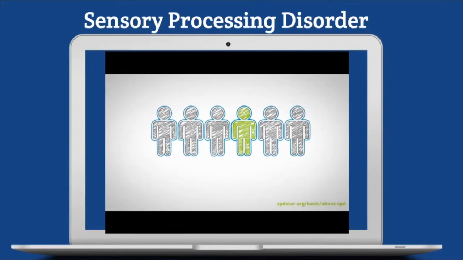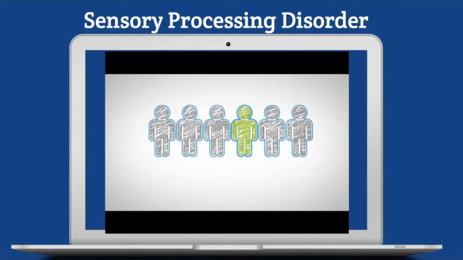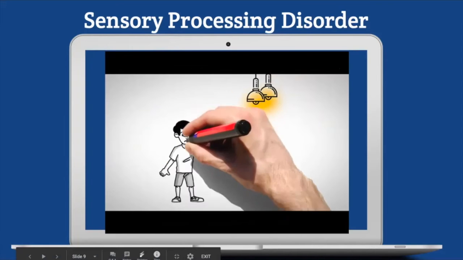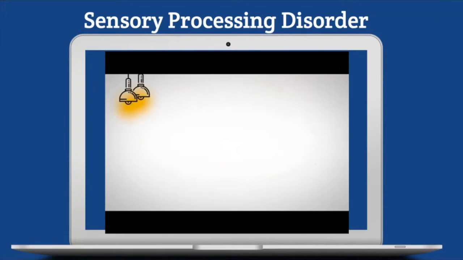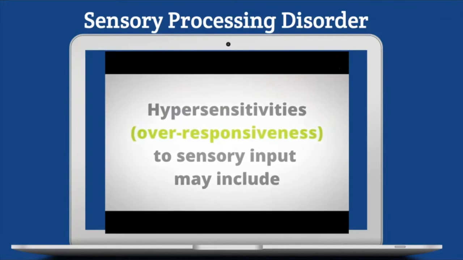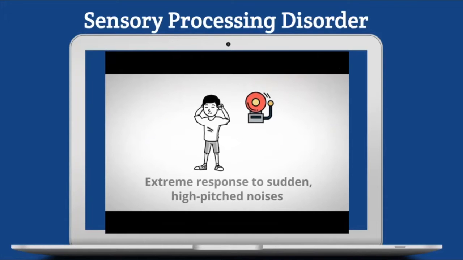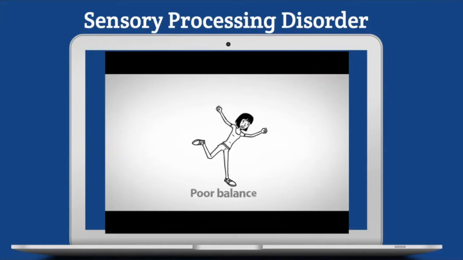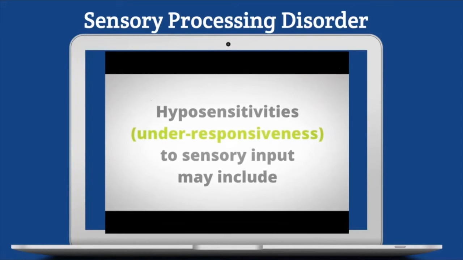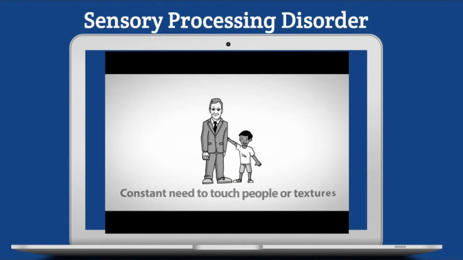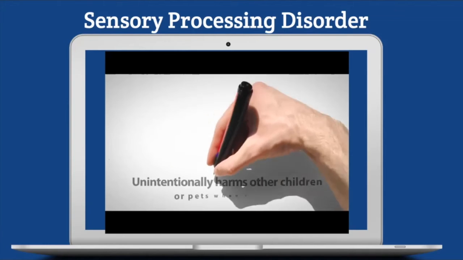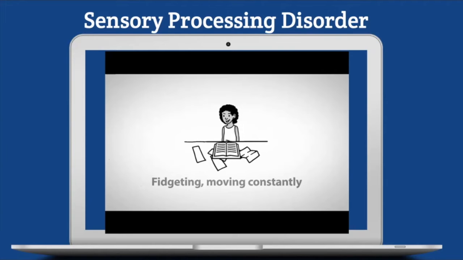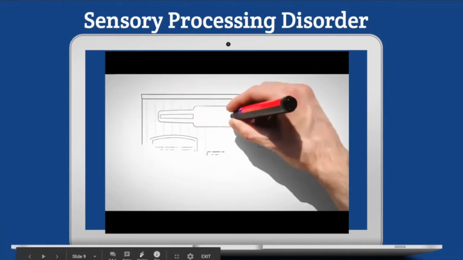One in every 6 children experience sensory symptoms that interfere with everyday functioning. These symptoms are defined as either hypersensitivity or hyposensitivity to sensory stimuli. Hypersensitivity symptoms include extreme response to sudden high-pitched noises, fearful of surprise touch, avoiding hugs, poor balance. Hyposensitivity symptoms include constant need to touch people or textures, unintentionally harms other children or pets when playing, fidgeting, moving constantly. If your child struggles with sensory processing, bring